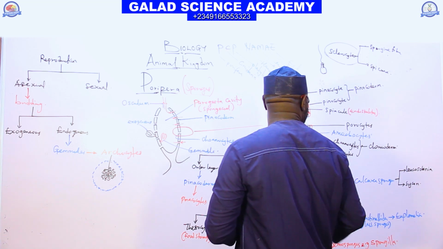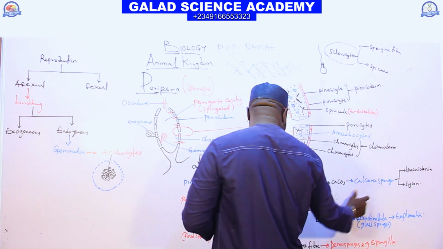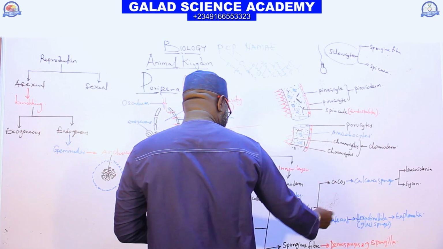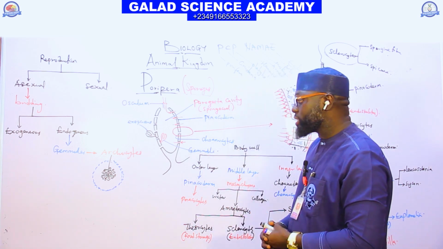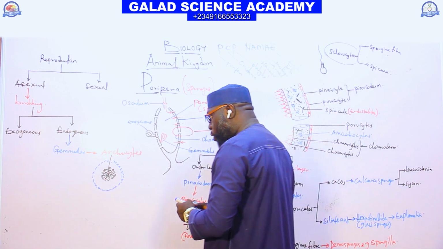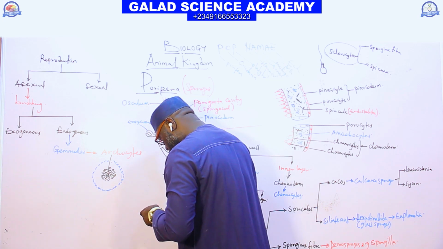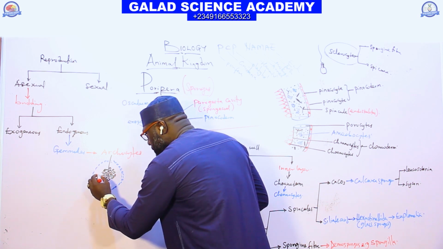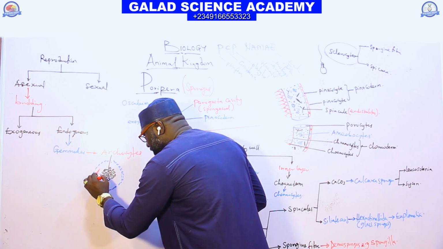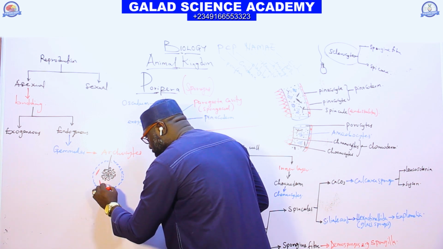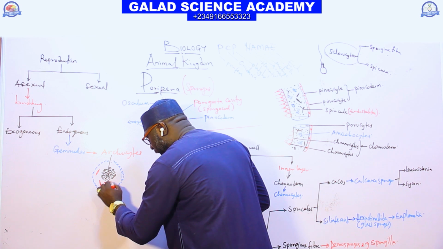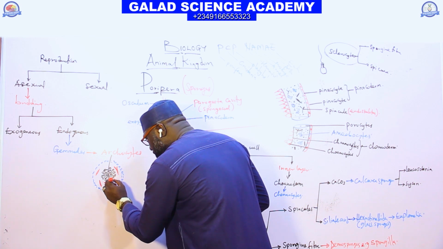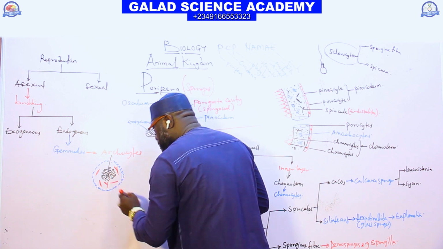Do note what I said is the spicule here. Spicule may be calcareous or silica, silica gel. So the spicule that we have here will be in this form. It's a thread or a pin-like structure, and some are branched. Spicule may be branched, or it may be a straight pin-like structure.